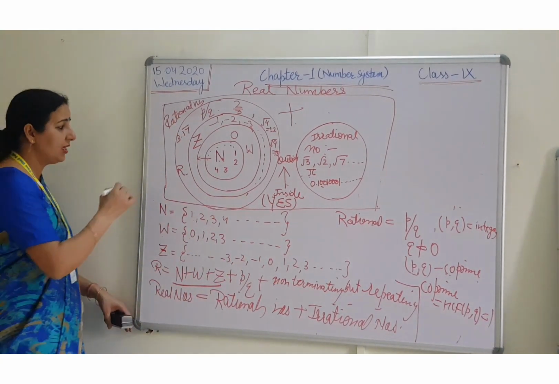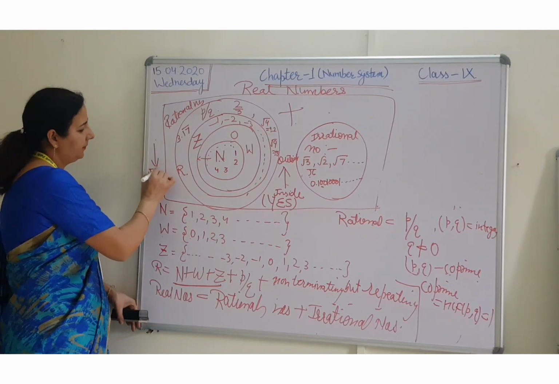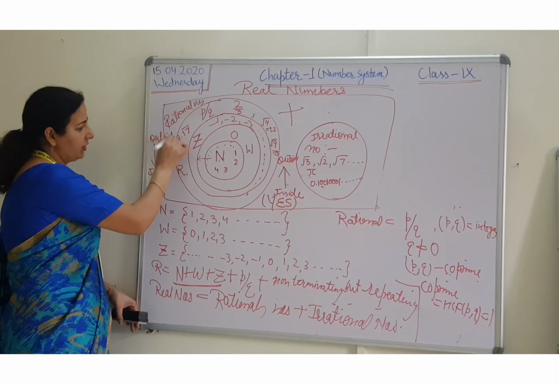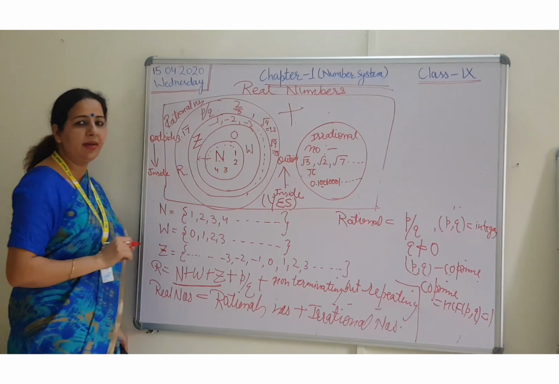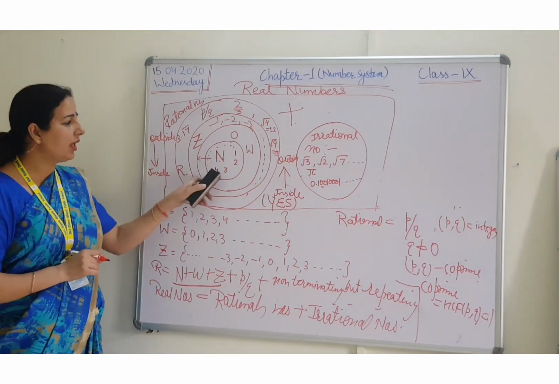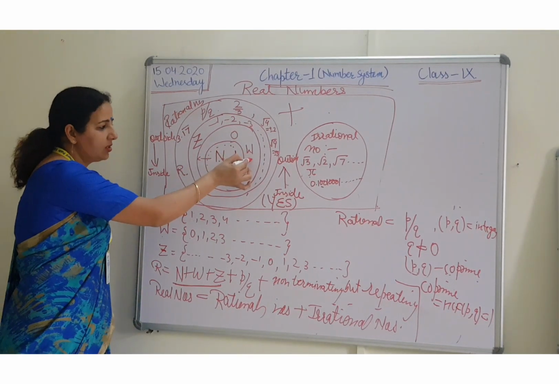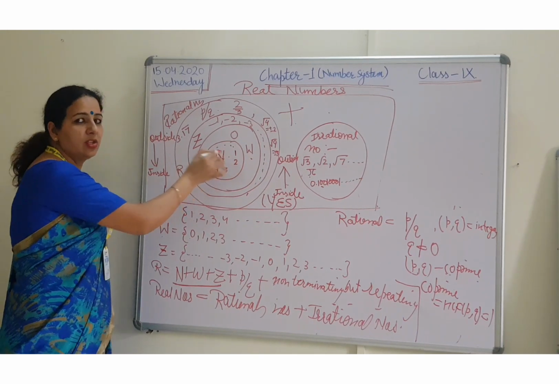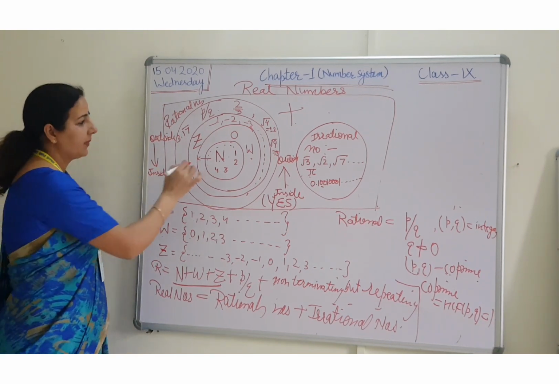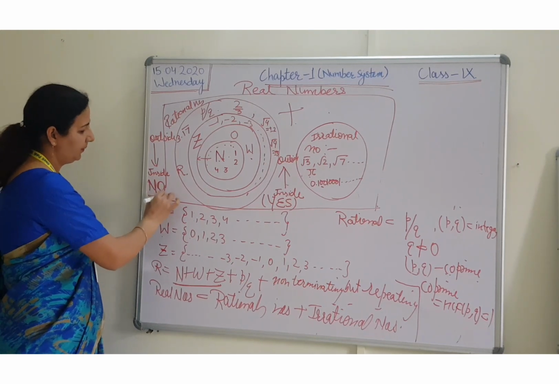And if your question is like this, inside and this is outside, it means you are coming from outside. Every integer is a natural number? No. We have many negative integers that are not natural numbers. Every whole number is a natural number? Outside, then you are coming inside, so the answer will be no. Fine, students?